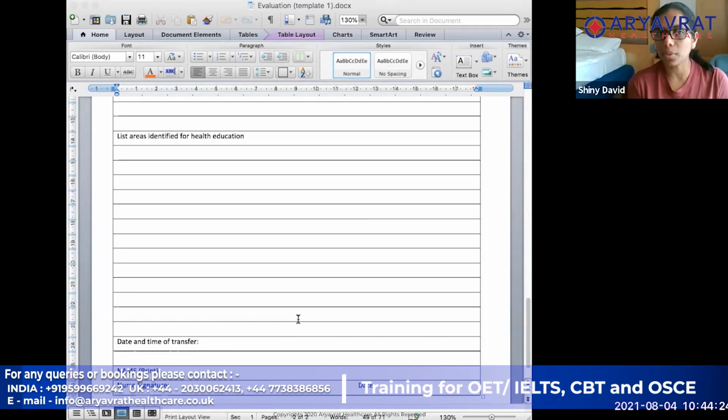Also a well-balanced diet. He's already diabetic, so some foods need to be restricted, so he can have a healthy diet so that the healing process will be good. And some minor exercises we can teach so that he'll be able to recover very fast.